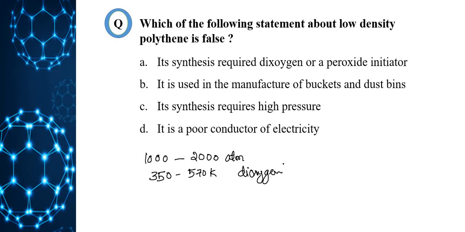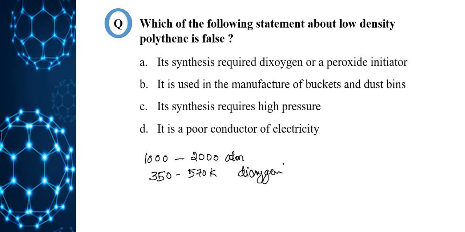Low density polythene is chemically inert and tough but flexible, and a poor conductor of electricity. Flexible, it's very important. And it is used in the manufacture of squeeze bottles, toys and flexible pipes. This is regarding low density polythene.